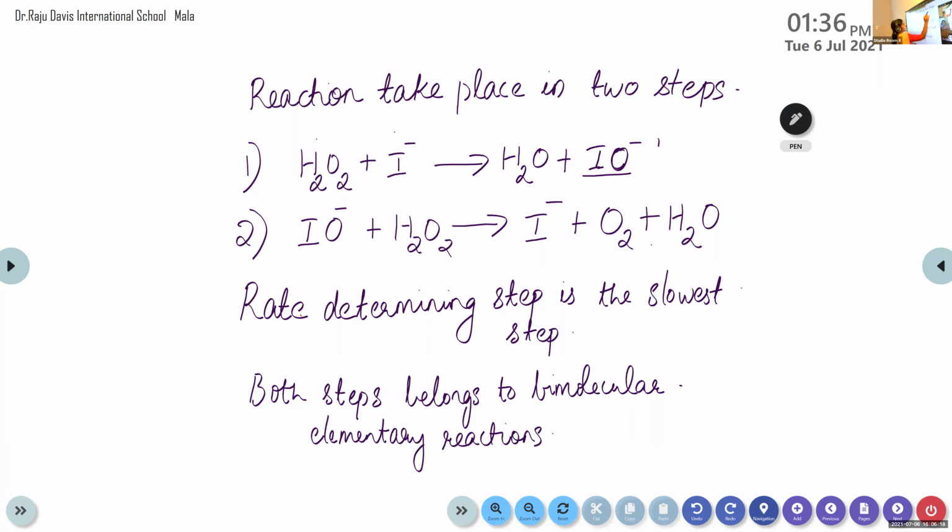Okay, here one product is obtained in the first step, IO minus. IO minus is an ion and it is considered as an intermediate in this reaction.